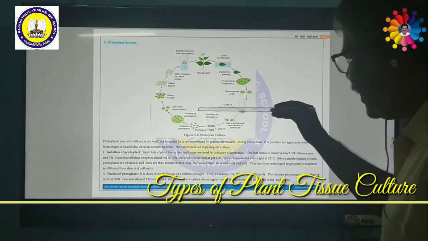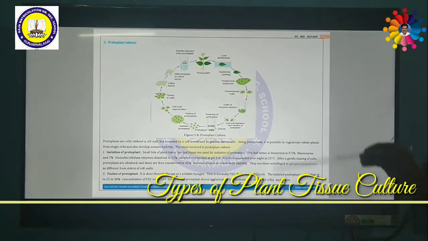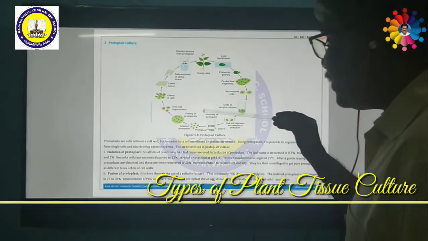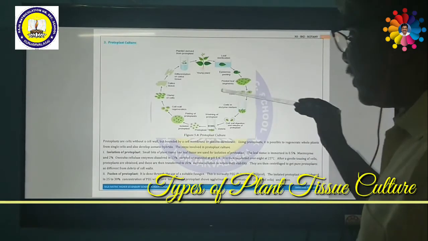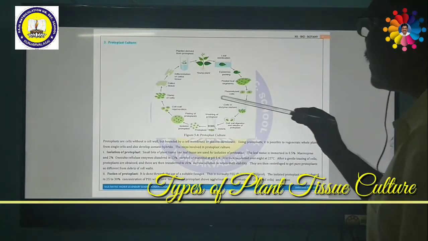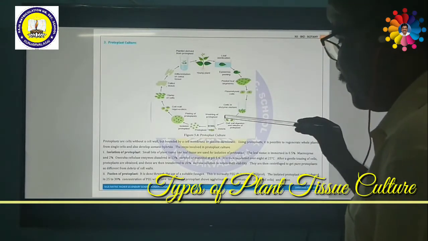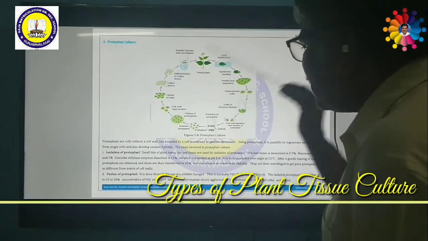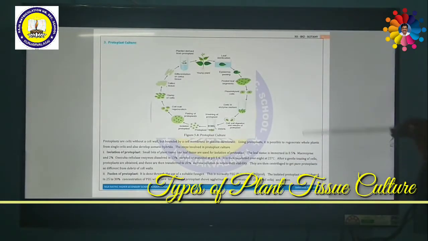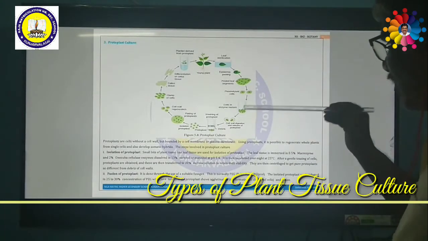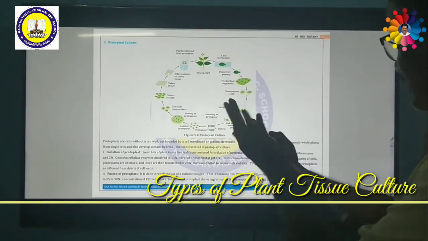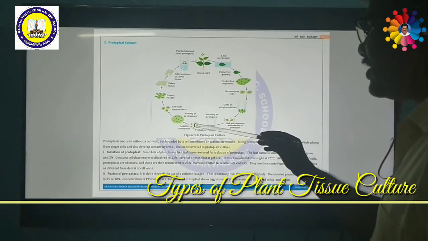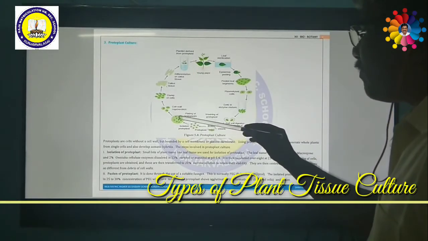Apart from polyethylene glycol, the isolated protoplasts must be incubated in 25 to 30 percent concentration of PEG with calcium 2 plus ion. It is very important. So in order to fuse these two protoplasts, calcium 2 plus ion along with PEG, polyethylene glycol, is to be maintained. The protoplasts show agglutination. Agglutination means fusing together, with the formation of clumps of cells. Due to polyethylene glycol and calcium 2 plus ion, the protoplasts will be fused together.